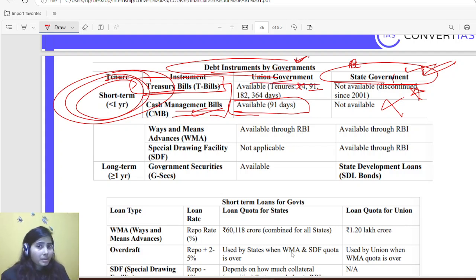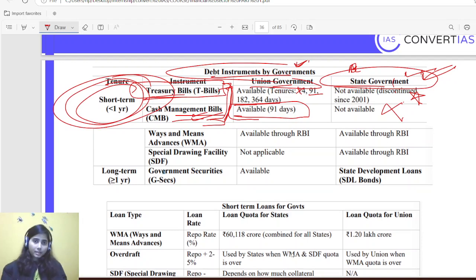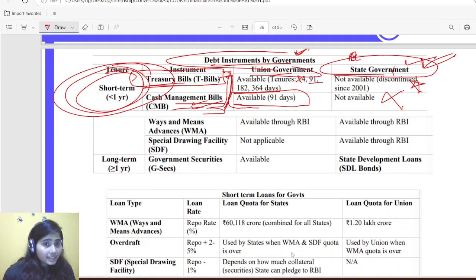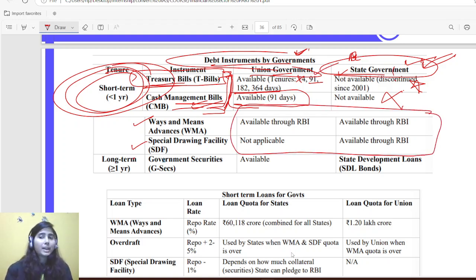Okay, union government is allowed to borrow money in the money market from external sources. Okay, then there is a ways and means advance and special drawing facility as well. So this is available for both central and state government. Why? Because they are getting this temporary mismatch covered from RBI. They are fulfilling it from RBI.